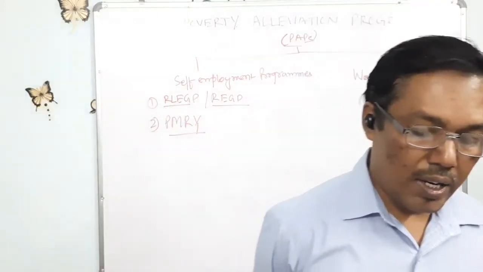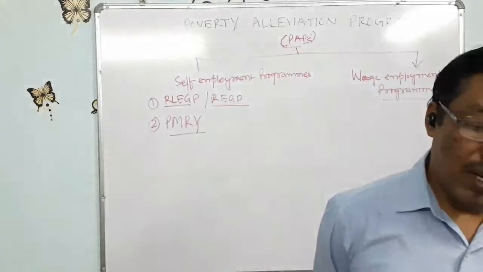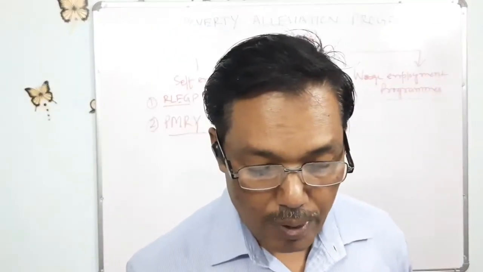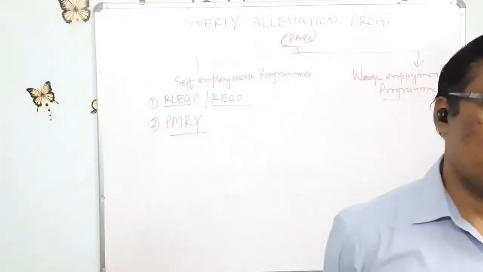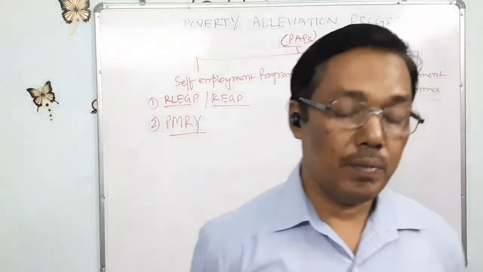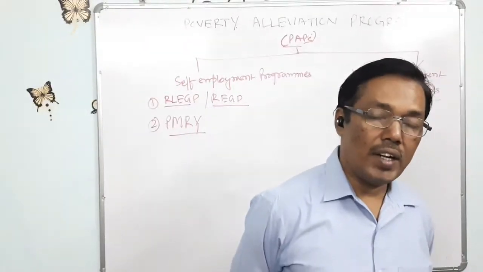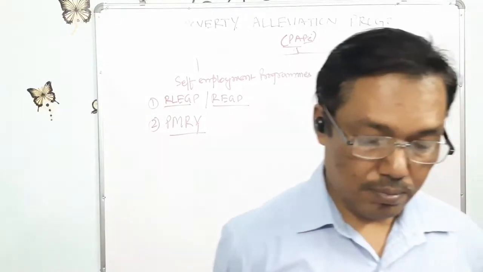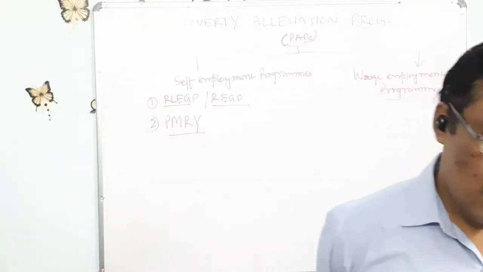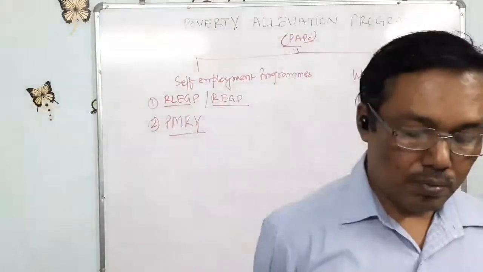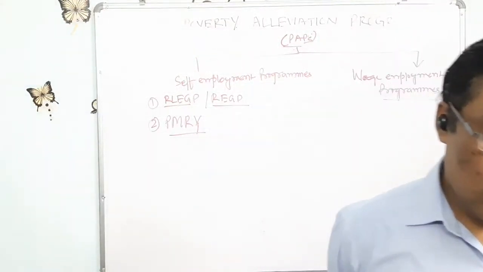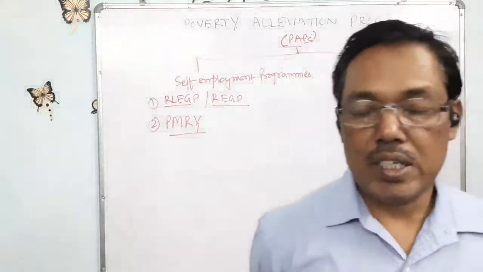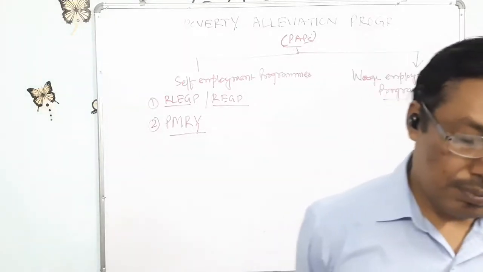PMRY attempted to generate employment by setting up 7 lakh micro enterprises during the 8th plan, which was 1992 to 1997. But in 2003 and 2004, 3 million people got employment under this scheme, Prime Minister Rojgar Yojana.